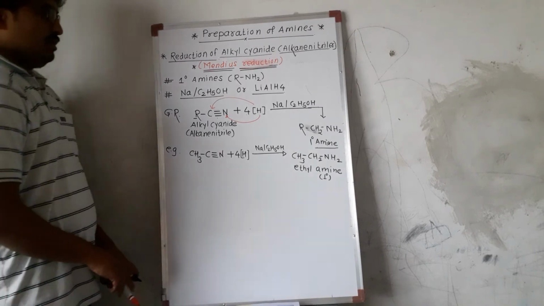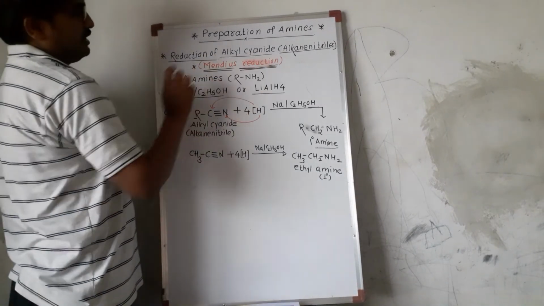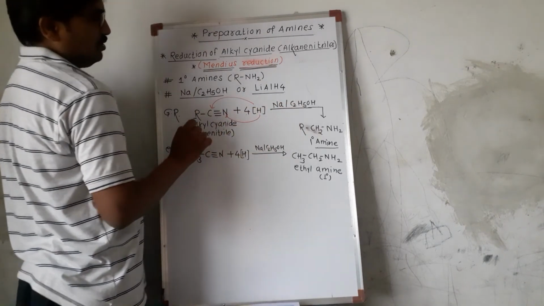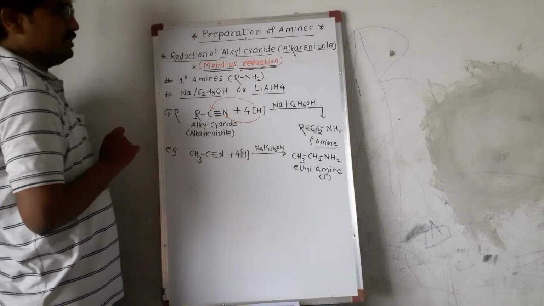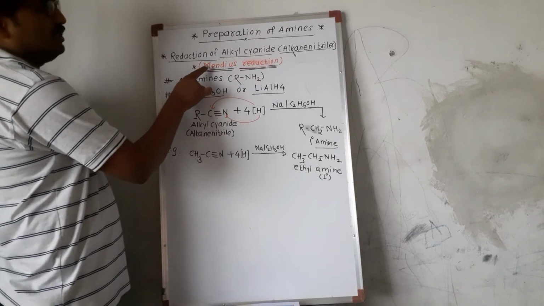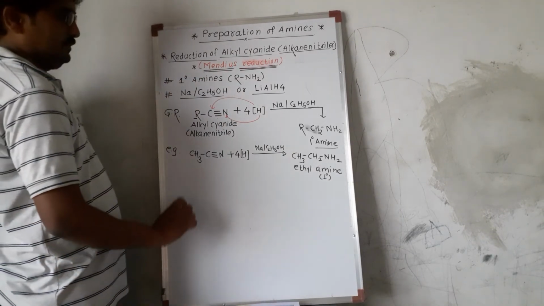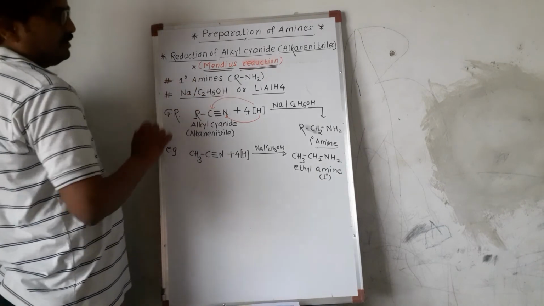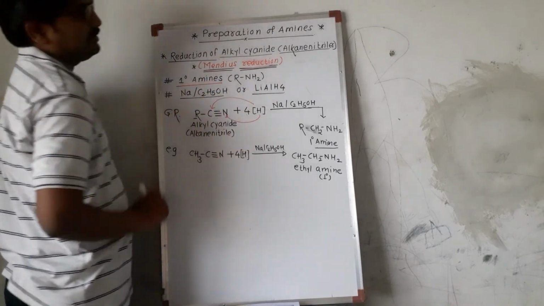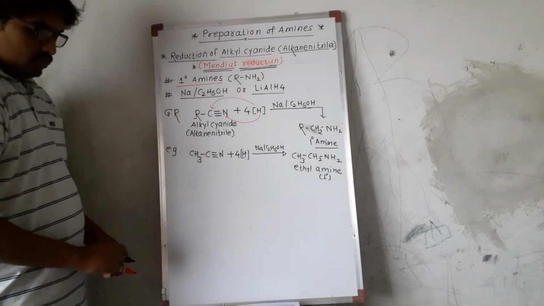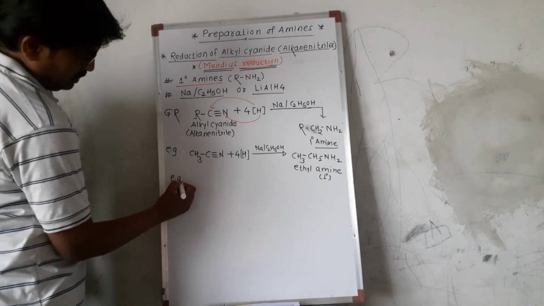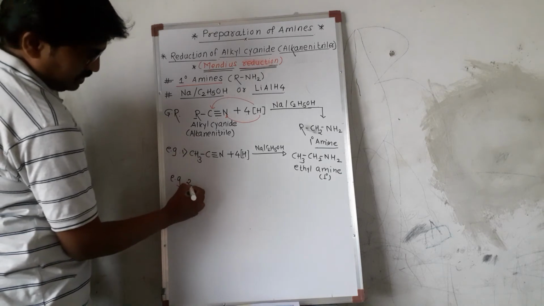So by reduction of alkyl cyanide using sodium in ethanol or lithium aluminum hydride, we get primary amines. That reaction is called Mendius reduction. This is the best method to prepare only what? Only primary amines. Suppose we take one example for solution, another example. This is number one. Now we take another example.